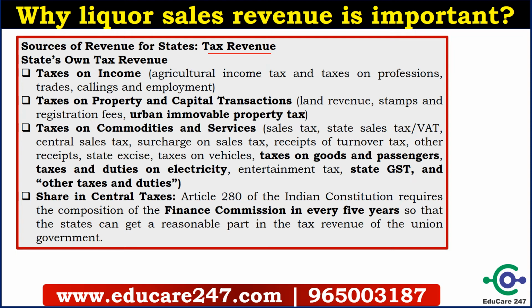Let us analyze the sources of revenue for states. We will discuss the tax revenue. The first one is the state's own tax revenue, from where the state gets its own revenue. The most important one is taxes on income. Government collects taxes on different professions, trades, callings and employments. Even government collects taxes on agricultural income as well. The second important one is taxes on property and capital transactions. State governments collect taxes on land revenue. They sell stamps, and they charge a registration fee for property registration.